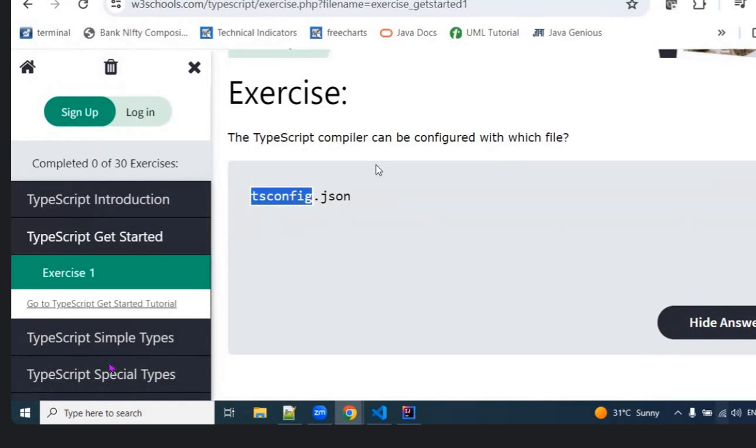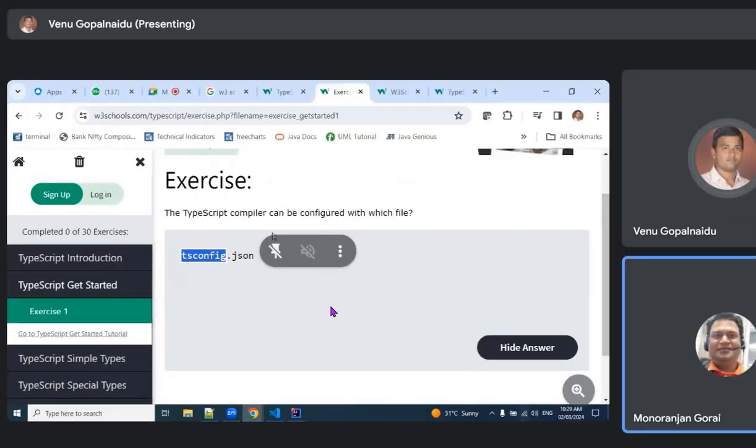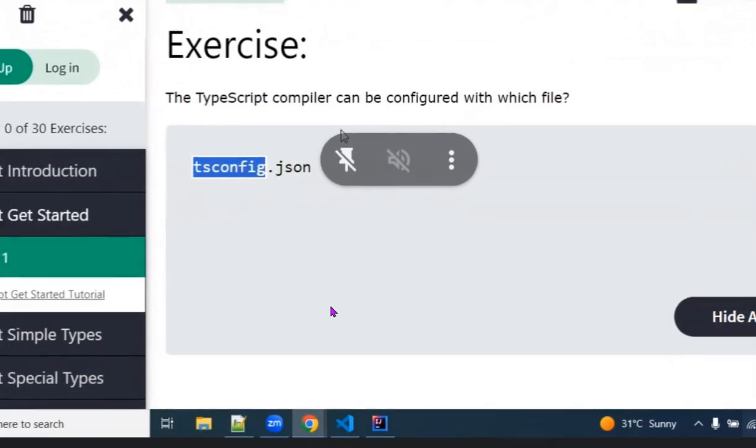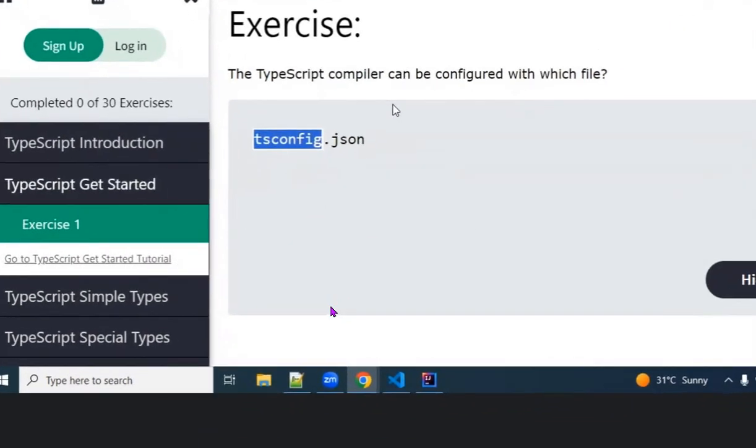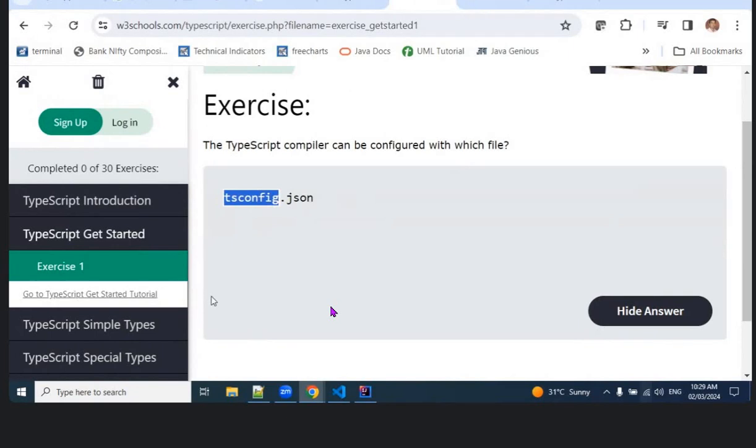When you configure any application, it automatically tries to find this tsconfig.json. This TS means TypeScript, and the config is a standard format, like we have build.xml or package.json. Those are standard files like that. For TypeScript, this config is the standard file.